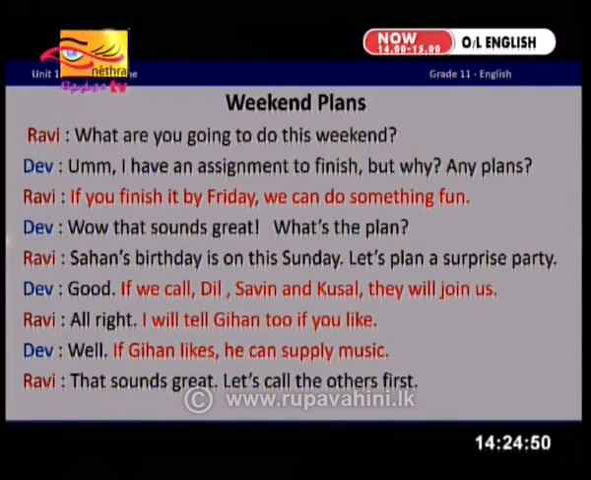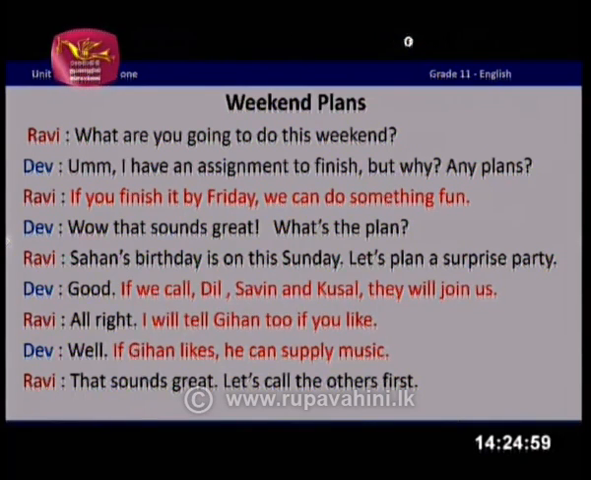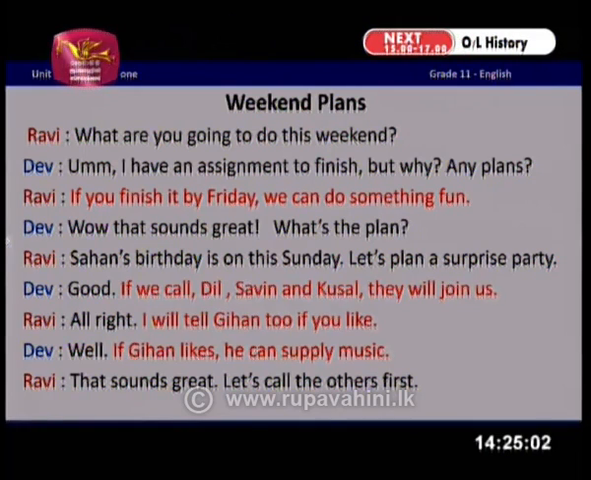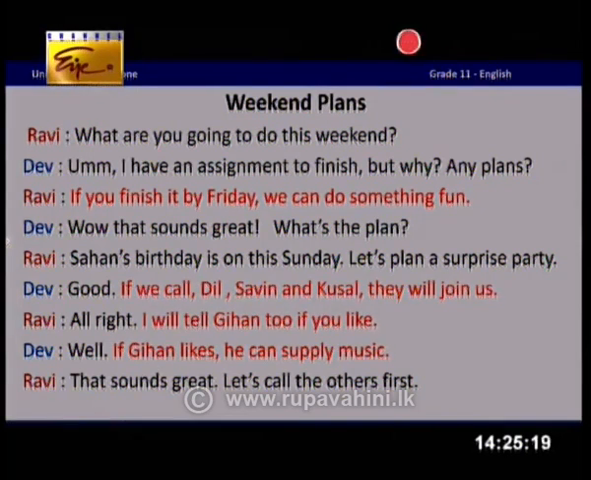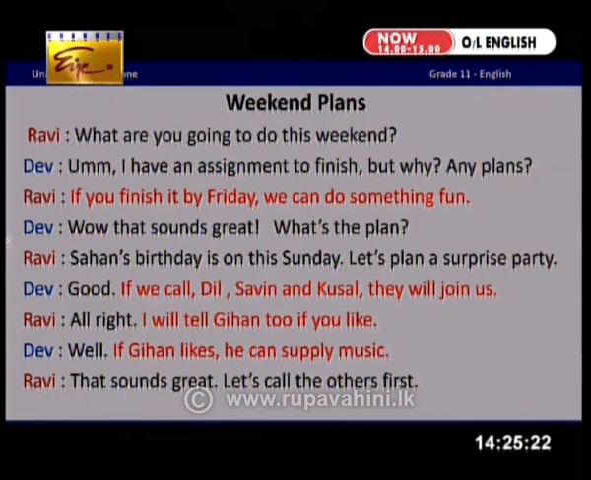Ravi says, what are you going to do this weekend? Dev: I have an assignment to finish. But why? Any plans? If you finish it by Friday, we can do something fun. Wow, that sounds great. What's the plan? Sahan's birthday is on this Sunday. Let's plan a surprise party. Good. If we call Dil, Saveen and Kusal, they will join us.